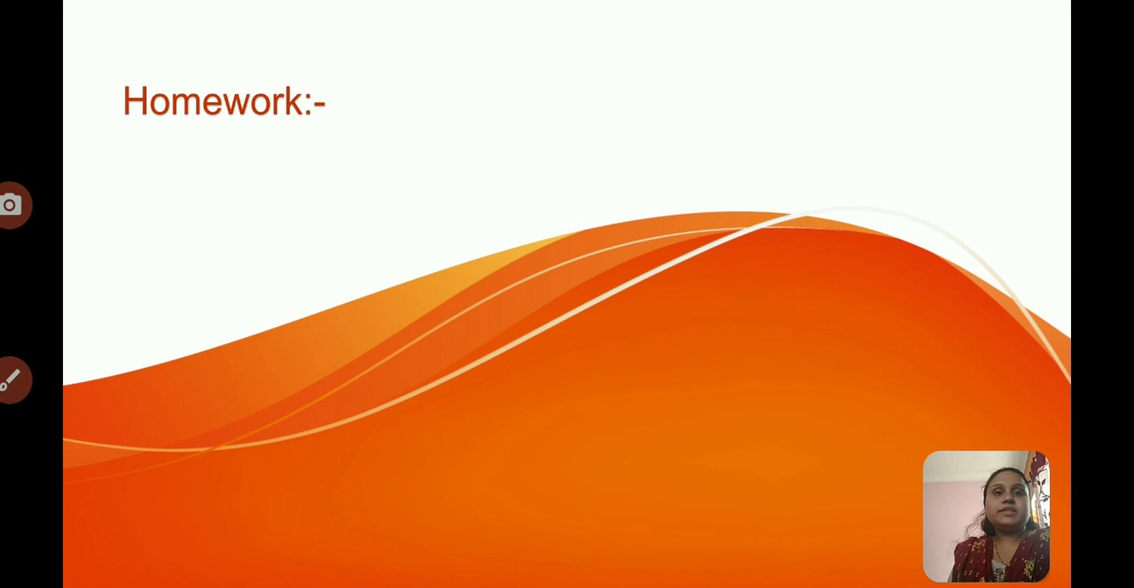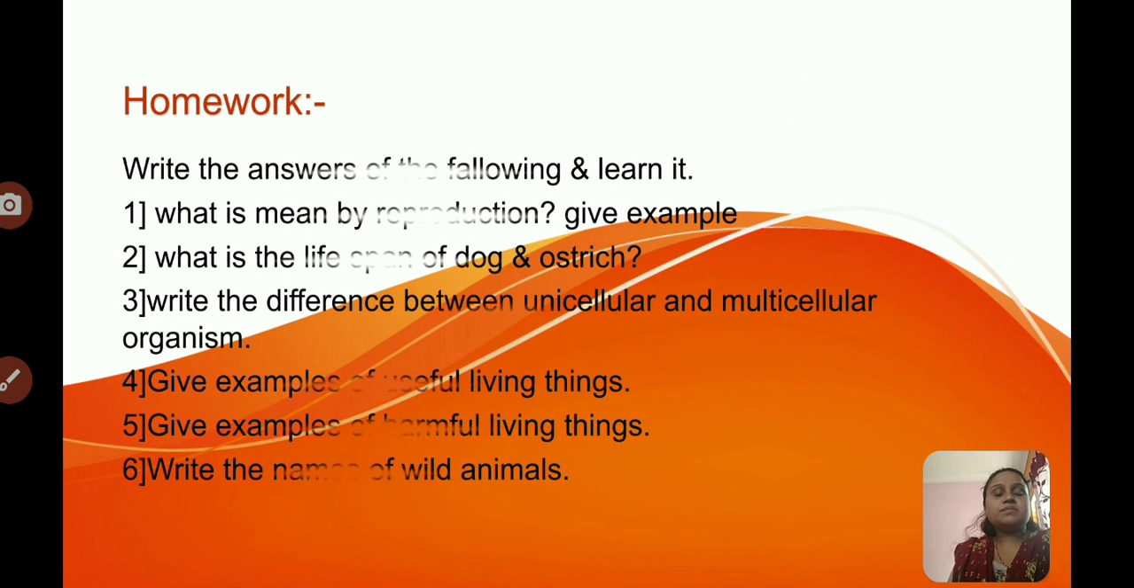The last point is our homework. Here are some questions. You have to write the answers to these questions and also learn them. Write all the answers and send them to our WhatsApp group so that I can check them. All students, you have to complete this homework.